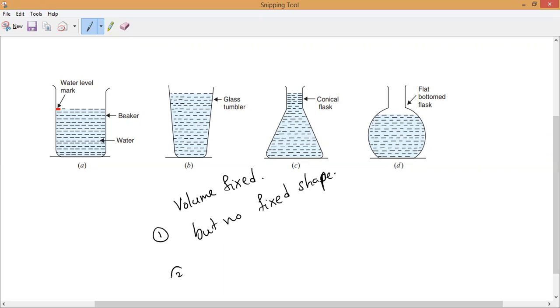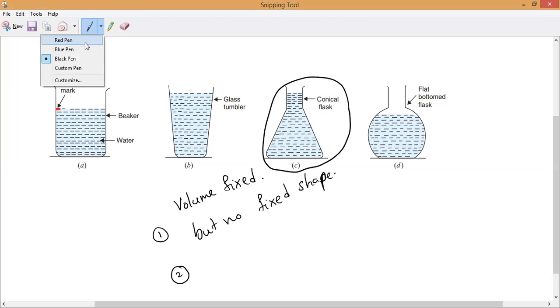That is the first point. Understand? Next, second point. Now see. Can you hear me? Yes, sir. Now, for example, let me take this conical flask. Can you see this conical flask, everyone? Please let me know. Yes, sir. Now go to the solids. Is it possible to compress the solids?